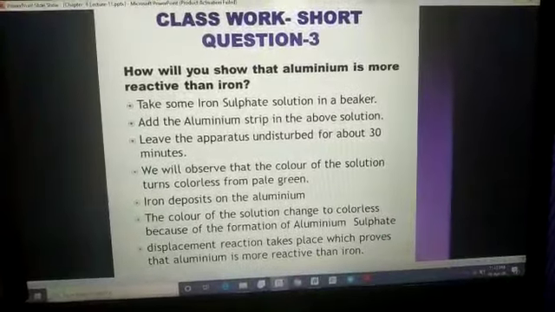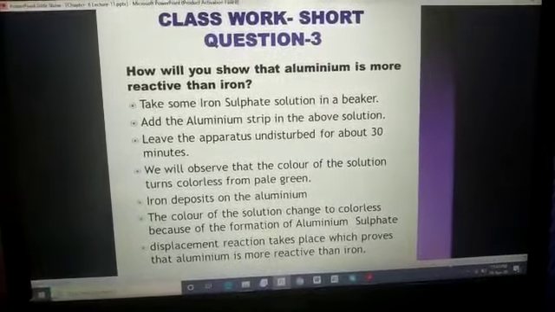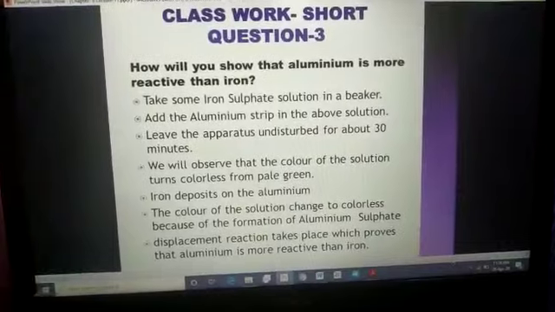Now today, before continuing our further reactions, that is the reaction of metals with bases, and before discussing a little bit about non-metals, the reaction of non-metals with acids and bases, we will do some question answers. So first of all, start writing one question in your notebook. Open your notebooks everyone, and write short question number 3 in your notebook.